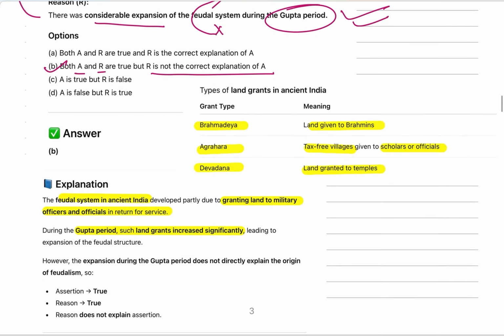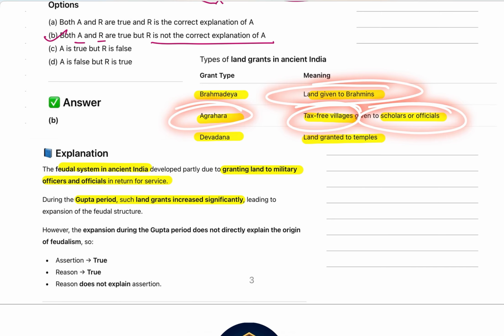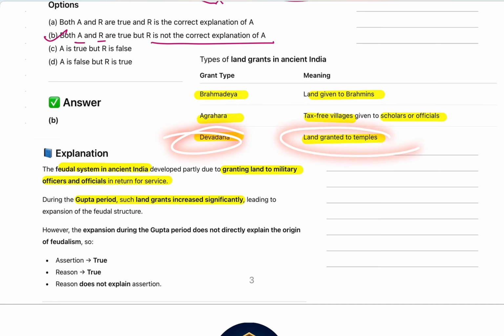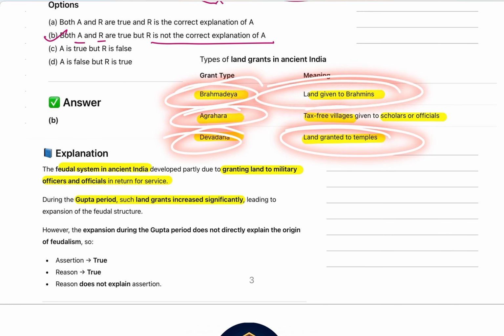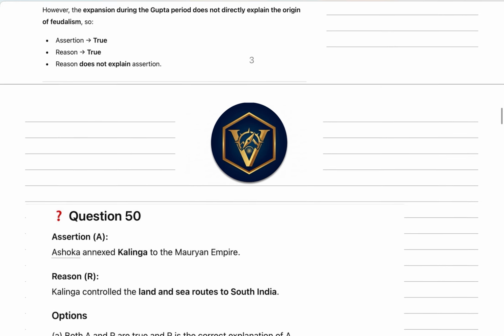Okay, some more things we need to see are the types of land grants, which are important from the exam perspective. Brahmadeya is the land given to Brahmins; Agrahara is the tax free villages given to scholars or officials; Devadana is the land granted to temples. Now we have gone through this discussion.